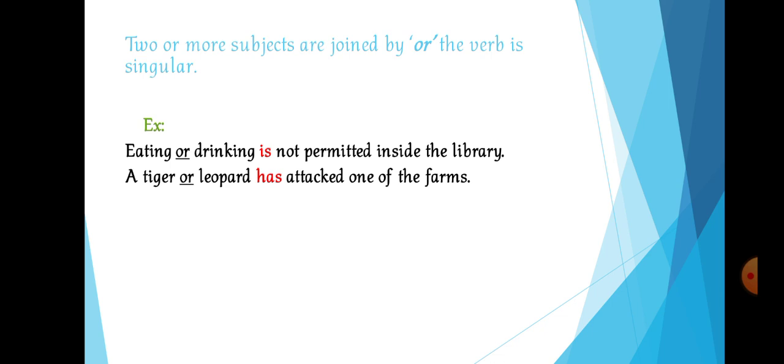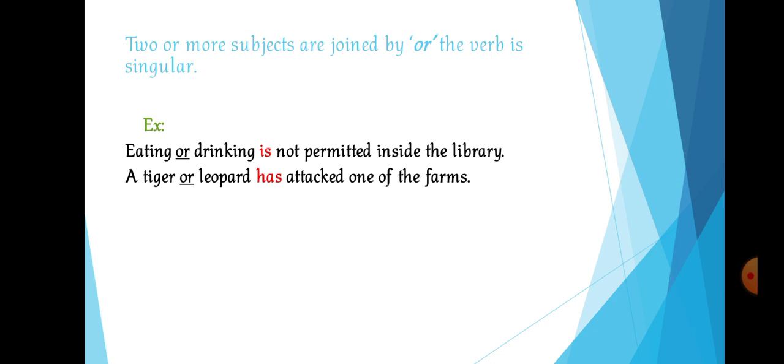So there, eating is one subject, drinking is another subject. These two subjects are joined by the word or, right? The verb will be in singular. If two subjects are joined by the word or, the verb will be in singular. You need to remember that. A tiger or leopard has attacked one of the farms.